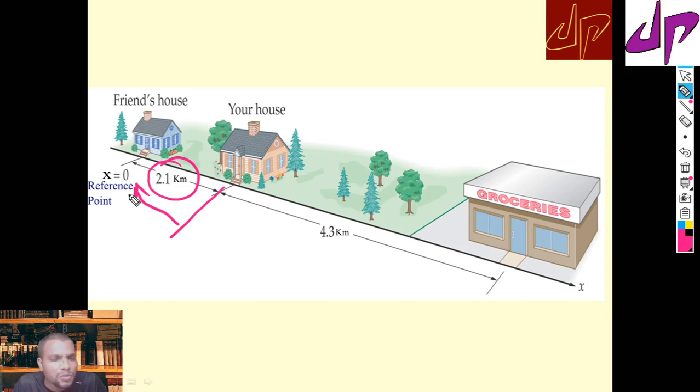But when it comes to directional quantities, at times we need to be a little careful. Whenever you are moving in the forward direction, your motion direction itself you can take as the positive direction.